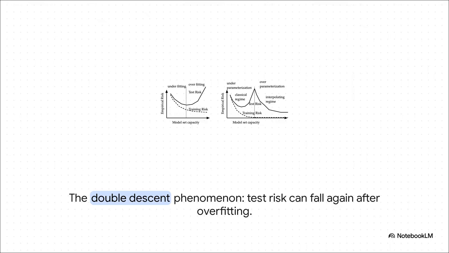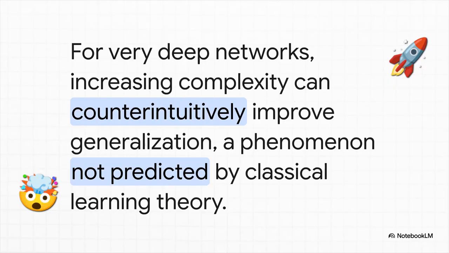Classic stuff. But then, something totally wild happens. As we continue to make the model even bigger and more complex, the test error, against all logic, starts to go down again. This phenomenon is called double descent, and it's mind-blowing. Yeah, you heard that right. It turns out that in this new era of deep learning, once you get into this over-parameterized zone, making a model even bigger can actually make it generalize better. It completely breaks the classic rules we just spent all this time learning. Sometimes the fix for an overfitting problem is, believe it or not, an even bigger model.